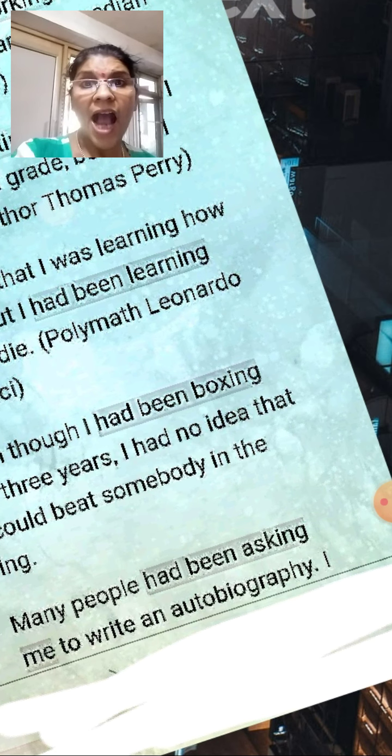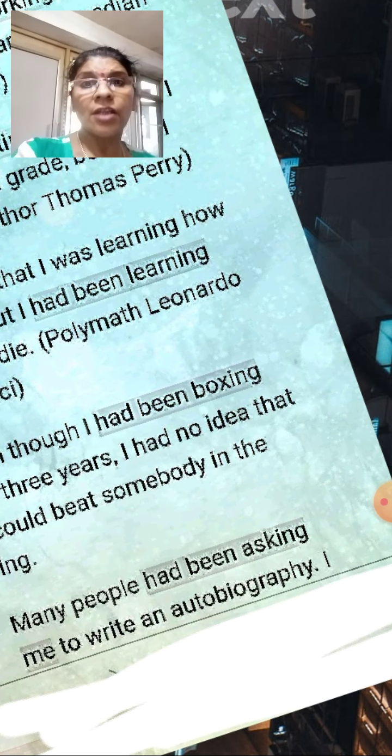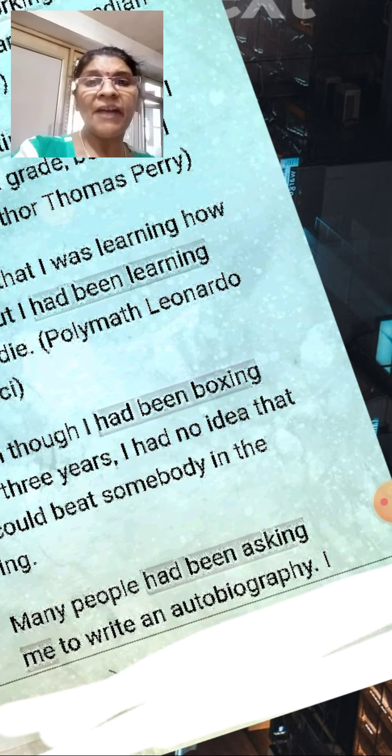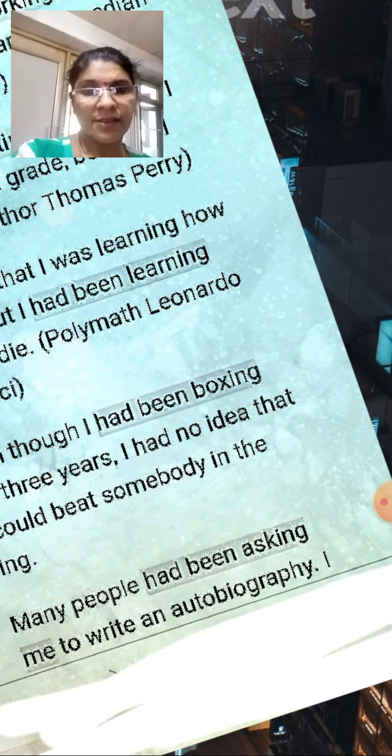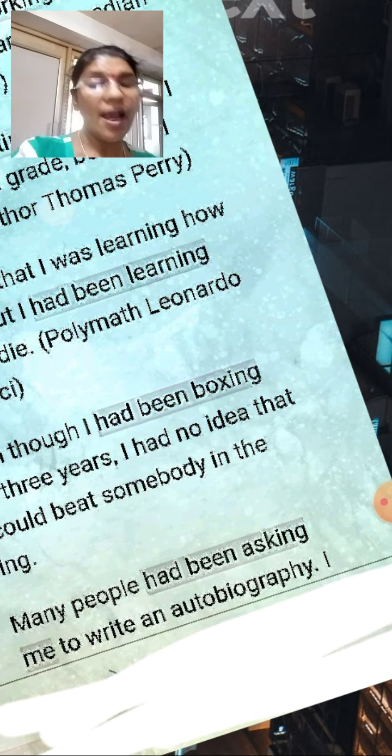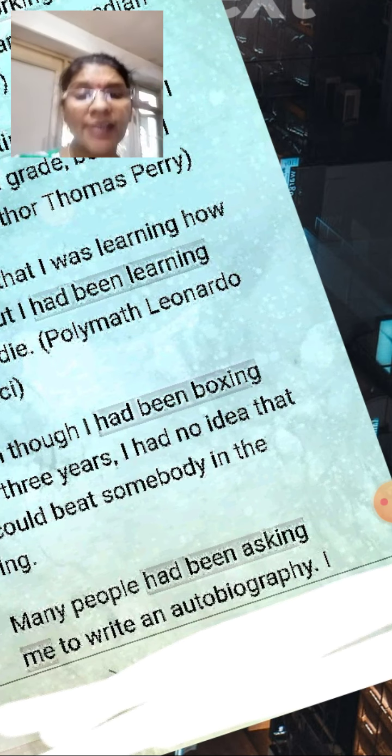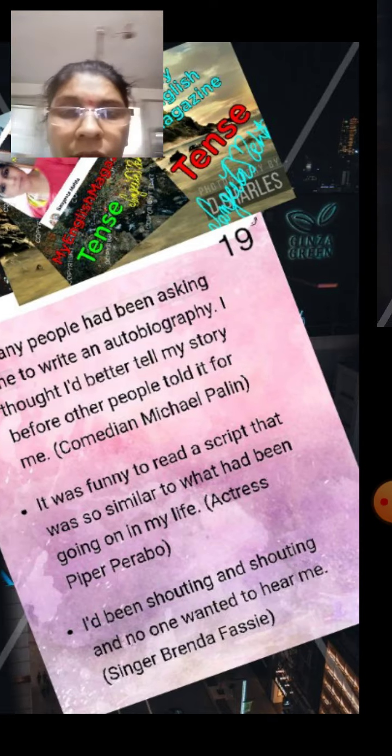This is had been asking, which is used in the past perfect progressive tense. Had been asking, ask plus ing. Asking, V1 plus ing. Clear?